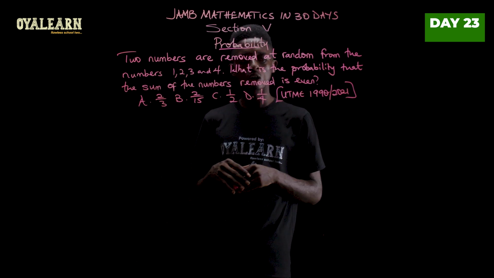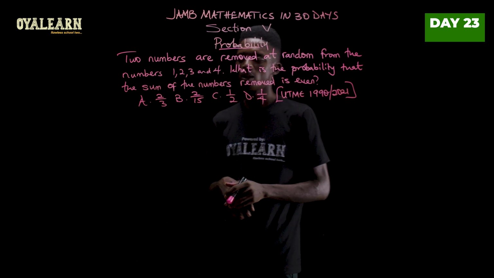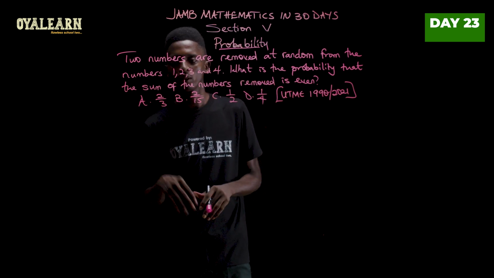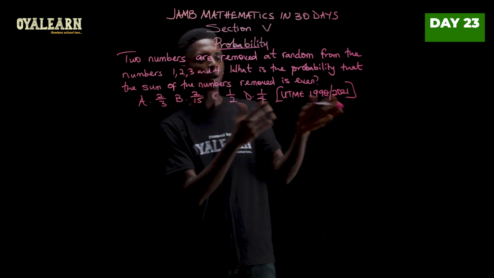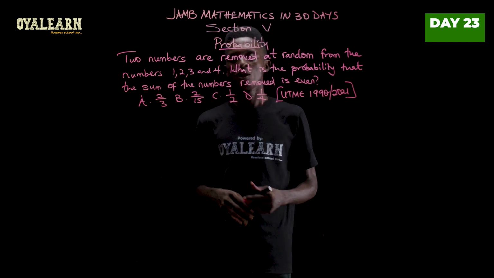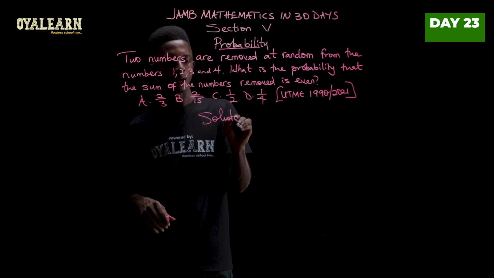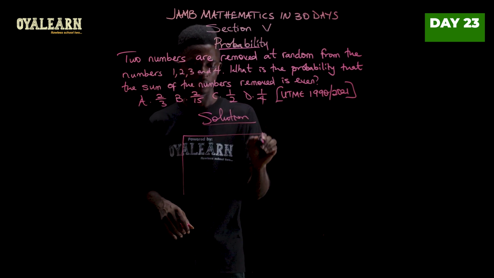Now, this question was set in 1990 and then repeated in year 2021. And it says, 2 numbers are removed at random from the numbers 1, 2, 3, and 4. Now, what is the probability that the sum of the numbers removed is even? So, to get this, one of the best ways to solve it is to first create a table like this.